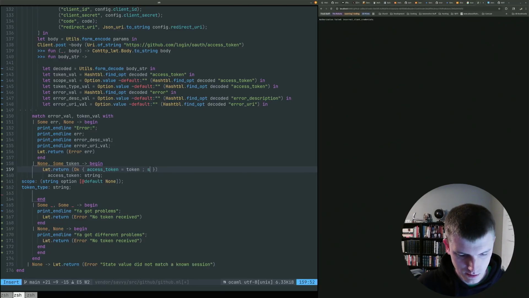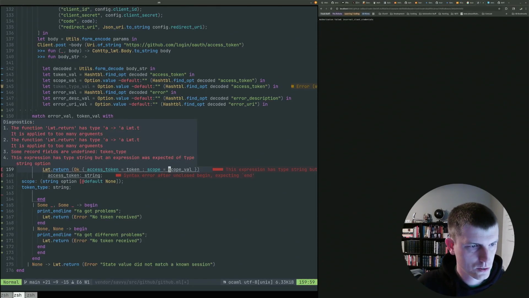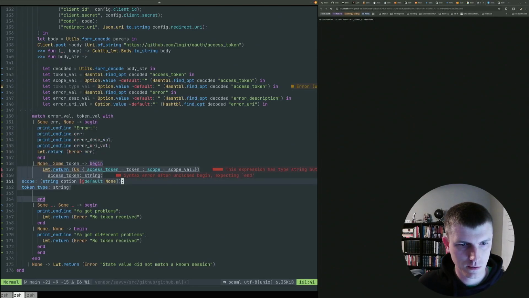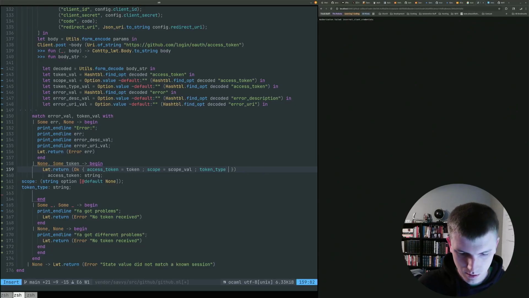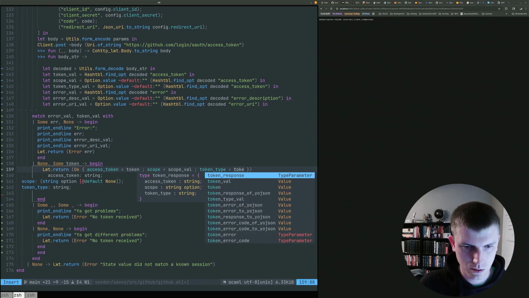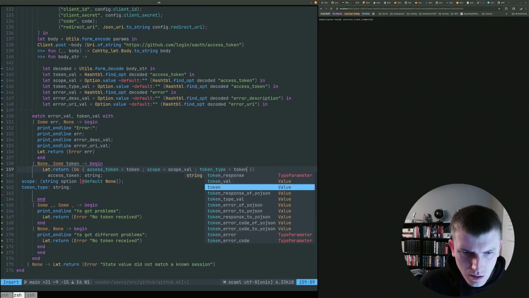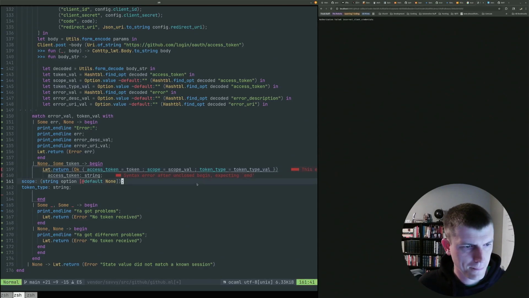And then I need scope equals scope val. It's type string. It's gonna be upset about that. That's fine. We'll come back to that. Token type equals token type value. Right, these are string option. Oh, it should be a string option. That's why it's upset. Okay.